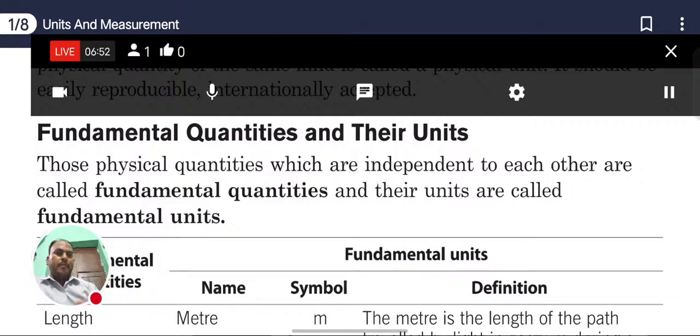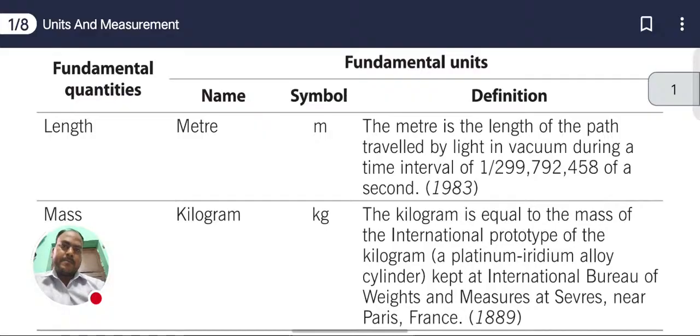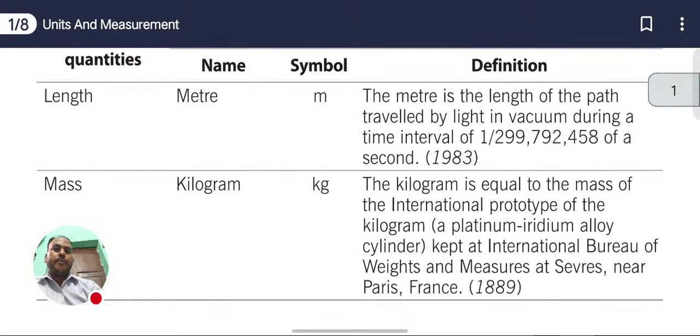Now we have 7 fundamental quantities, and we are going to discuss each and every one. First we have length. Length is a fundamental or base quantity. We measure length in the meter, and we denote the unit with the small letter m.